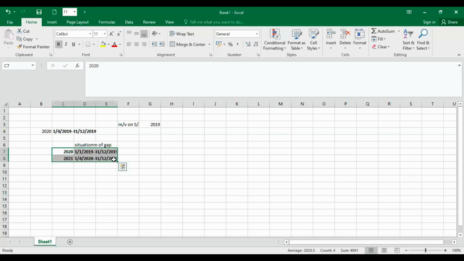You cannot find it in either basis period. So there is a gap in between the basis period.